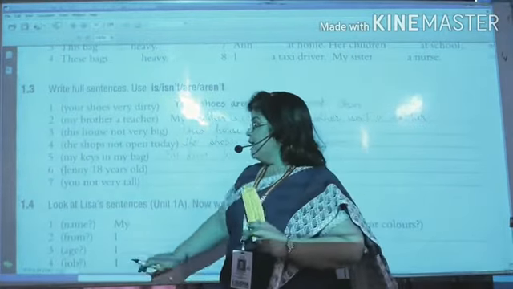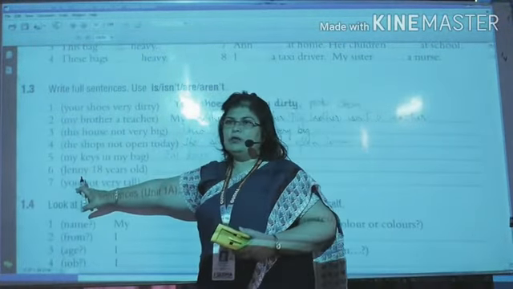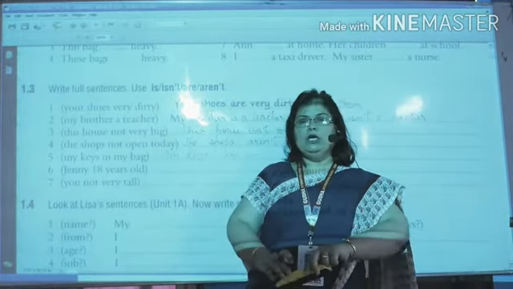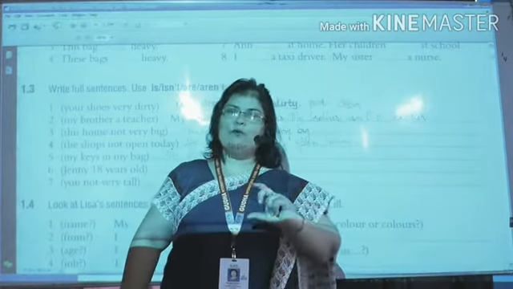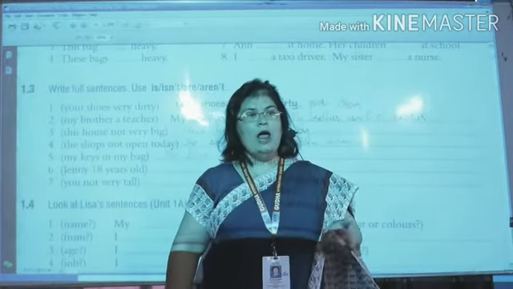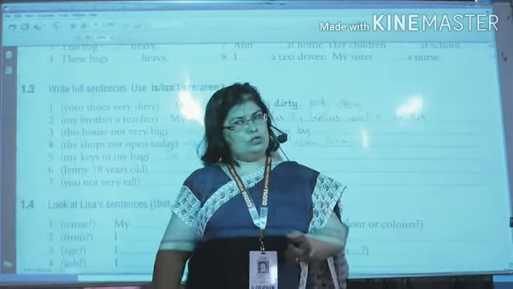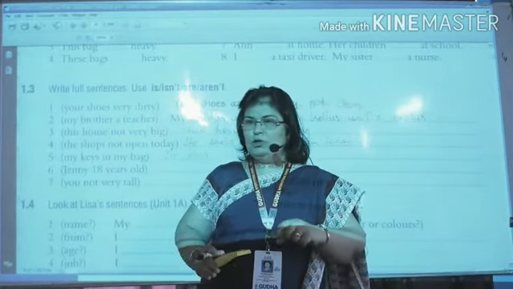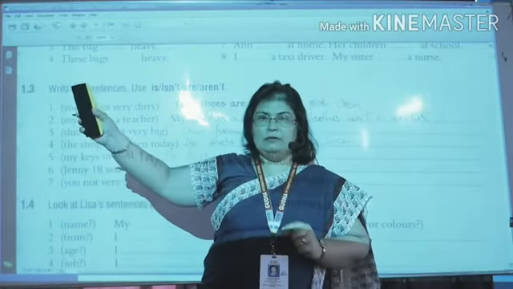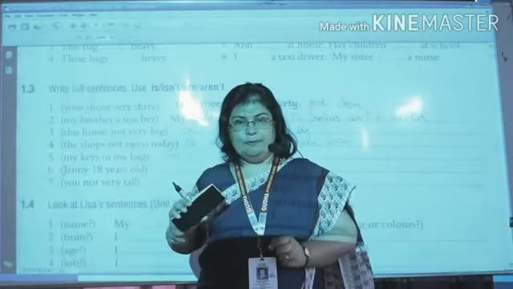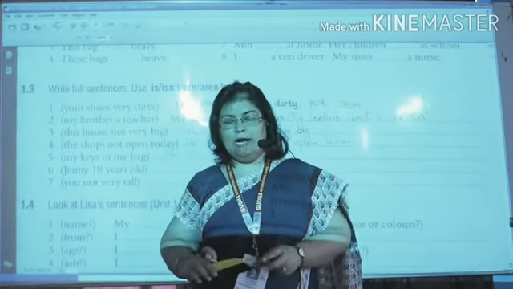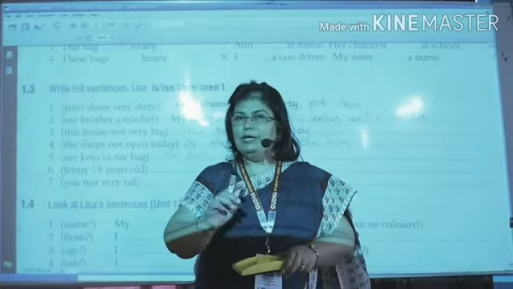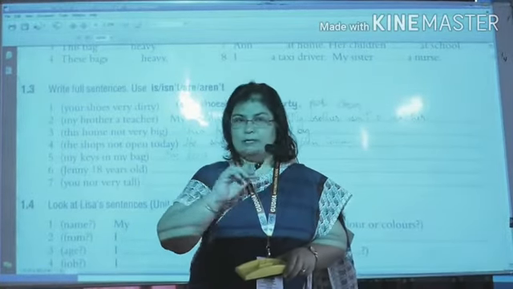So why are we using "are"? Because we consider "you" as plural. You is a pronoun which is used for both singular and plural nouns. If I say, "Rohan, come beta, you go out and give this book to Sumit sir," I am telling Rohan, who is singular, so here I am using "you" for a single person.